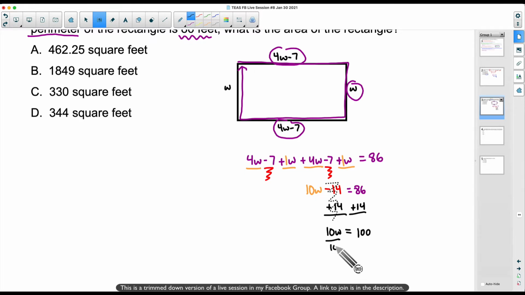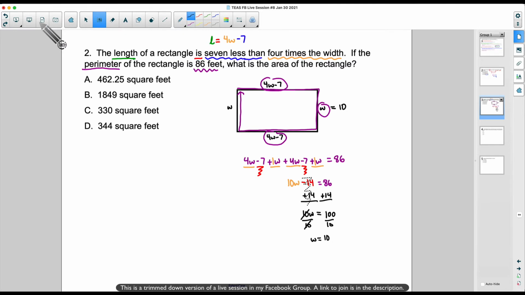Let's divide both sides by 10. And W is equal to 10. Because 10 divided by 10 gives us 1, we have 1 W, which is W. And 100 divided by 10 gives us 10. Now, what does this represent? This represents W. W is the width. Now, if the TEAS did say, what is the width of the rectangle? Guess what? You're done. That would be the answer.